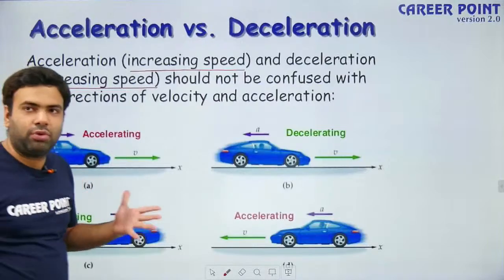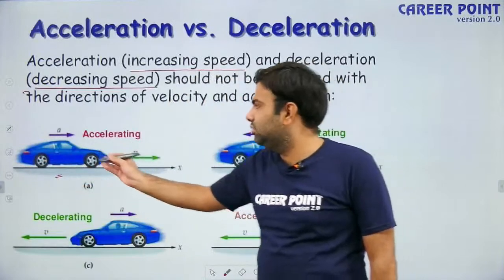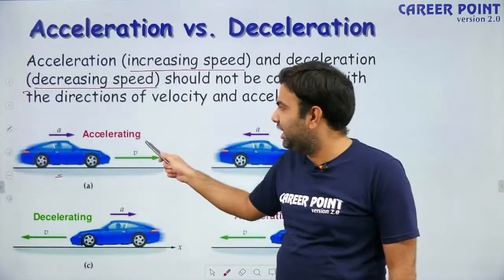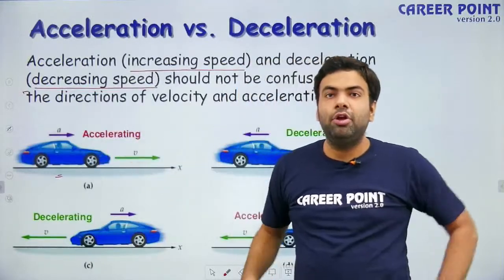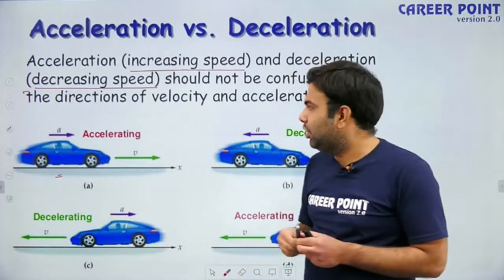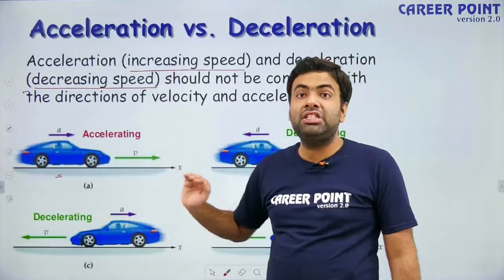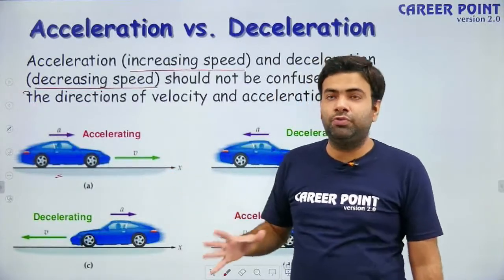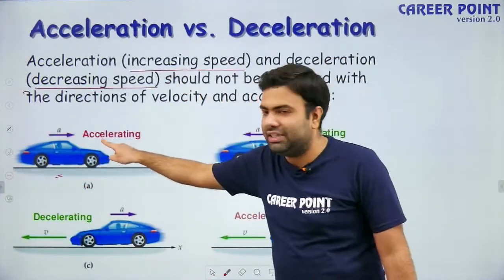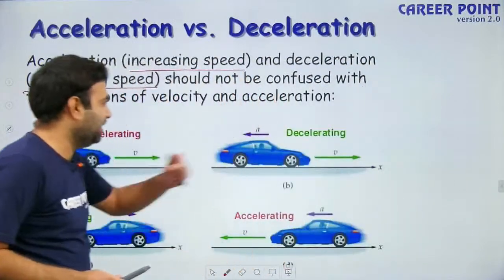Because acceleration is a vector quantity, it will have direction. See, the car is moving in positive x direction, and both velocity and acceleration are in the same direction. Velocity increases in the direction of acceleration. So at the next moment, it will have some increased velocity in the same direction. That means magnitude of velocity is increasing, so we can say speed is increasing. So this is the case of acceleration. The car, we will say, is accelerating. Now look at the second case.